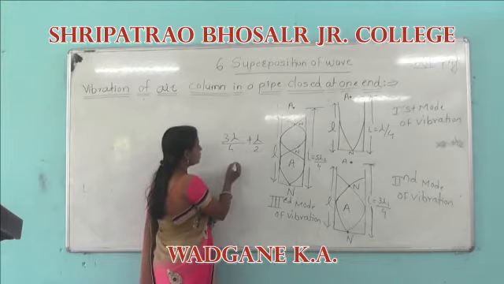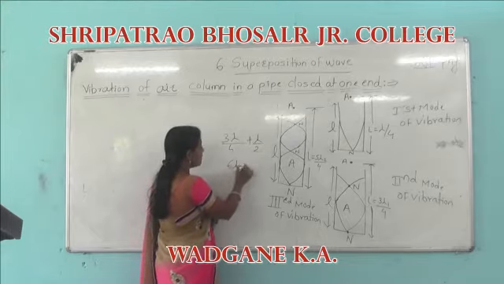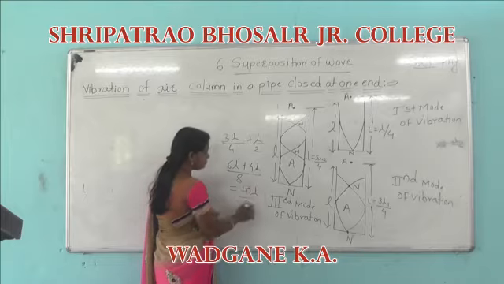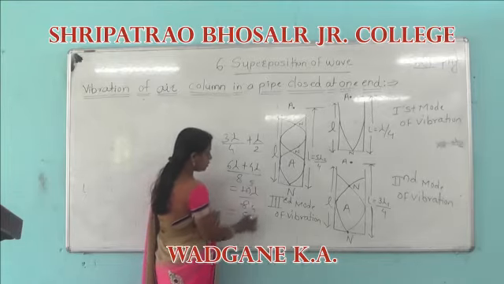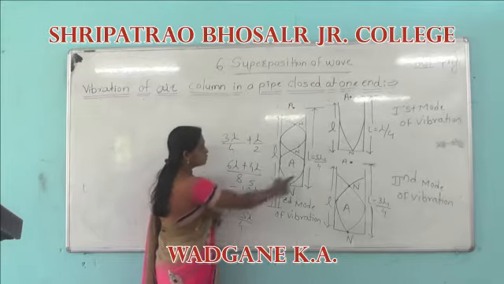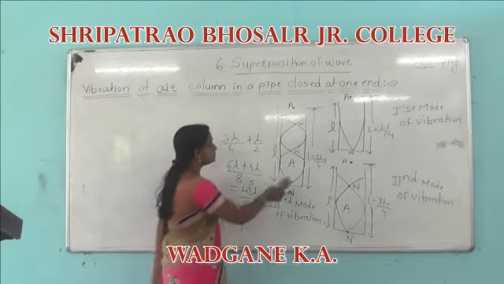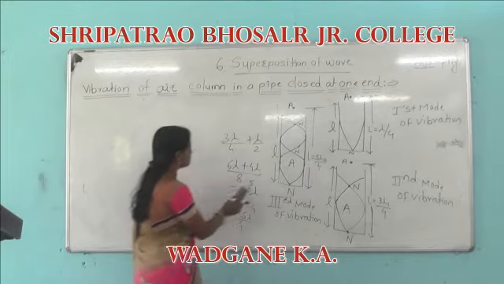Therefore 3 into 2, 6 lambda plus 4 lambda divided by 8, therefore 10 lambda divided by 8, which becomes 5 lambda by 4. Therefore the distance for the third mode of vibration is 5 lambda by 4.